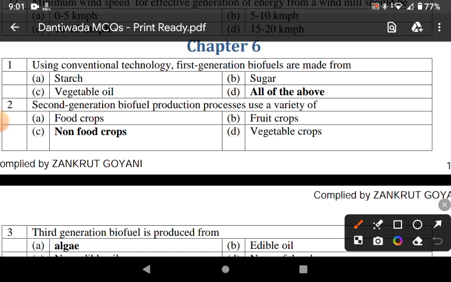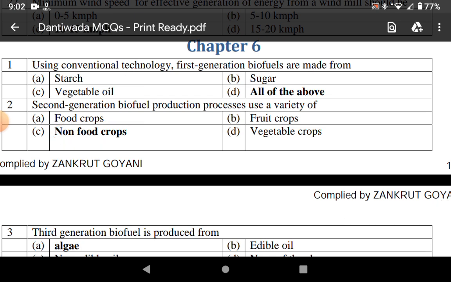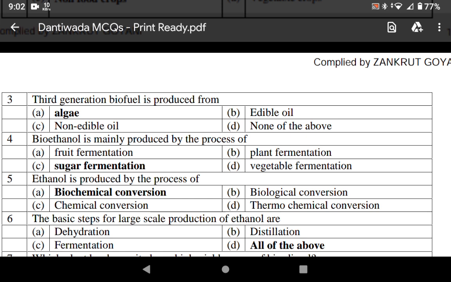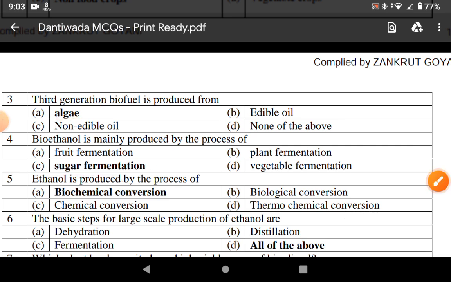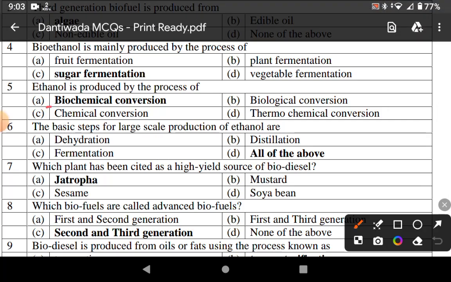Chapter 6. Using conventional technology, first generation biofuels are made from starch, vegetable oil and sugar. The second generation of biofuel production uses non-food crops. Third generation biofuel is produced by algae. Bioethanol is mainly produced by the process of sugar fermentation. Ethanol is produced by the process of biochemical conversion. The basic steps for large-scale production of ethanol are dehydration, fermentation and distillation.